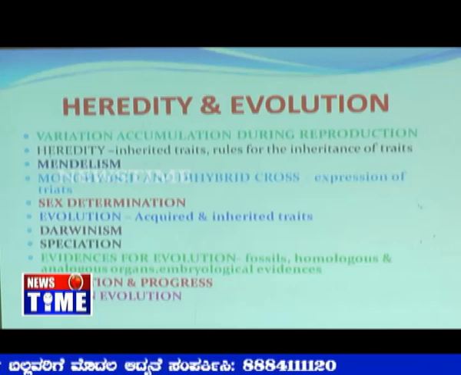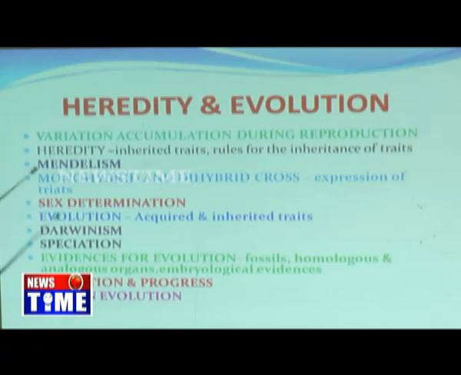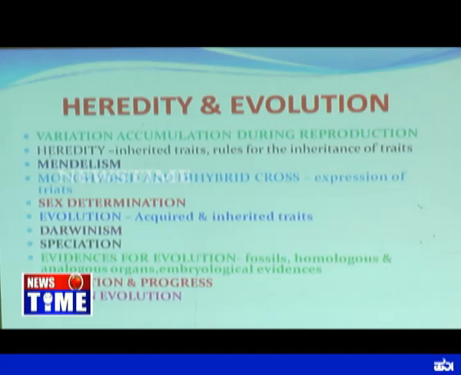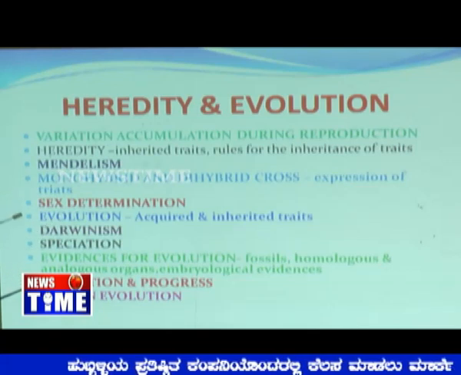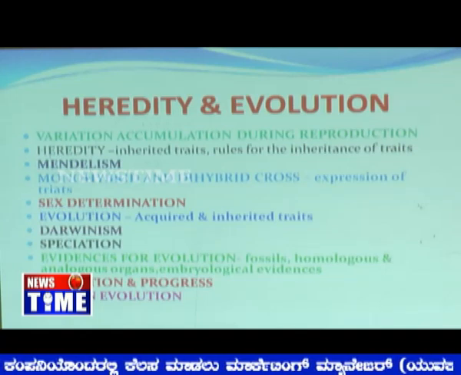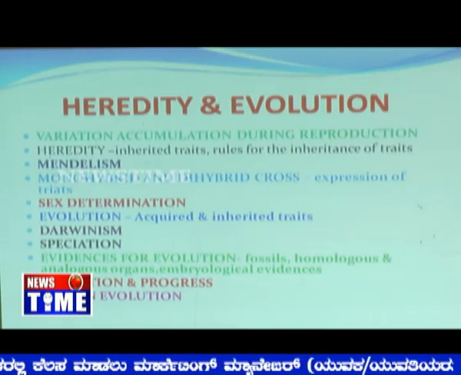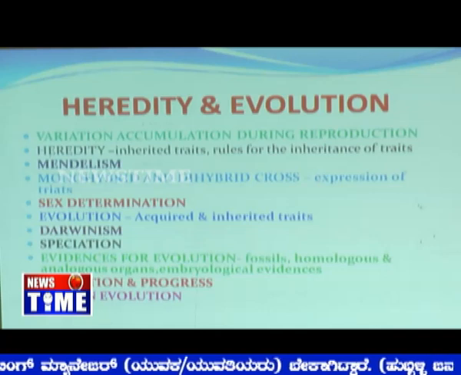How is life originated on the earth, and what are the different concepts like variations and matter of heredity, like mutation and regular modification of the genes, and Mendelian genetics we are going to learn here. Gregor Mendel, we all know, is called the father of genetics. We are going to learn about monohybrid cross and dihybrid cross and expression of the traits in different situations. Then sex determination. It cannot be determined by scanning. It can be determined by the presence of the sex chromosomes. If it is XX, it's going to be female. If it is XY, it is going to be male.